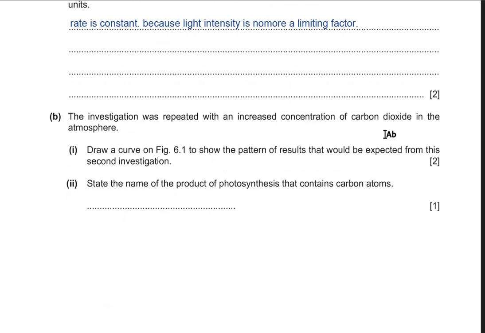Part B says the investigation was repeated with an increased concentration of carbon dioxide in the atmosphere. Draw a curve on figure 6.1 to show the pattern of results that will be expected from this second investigation. So the second investigation had an increased concentration of carbon dioxide in the atmosphere. And they're asking us to draw a curve showing the effect of the increase in carbon dioxide concentration.